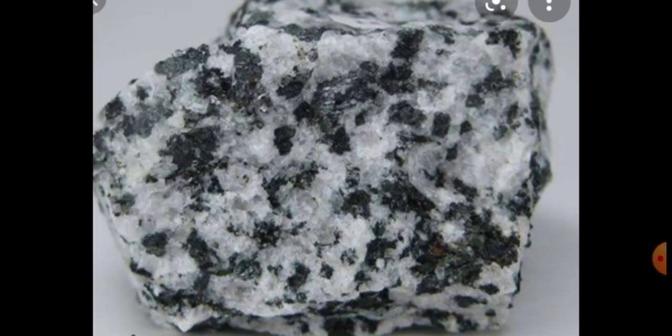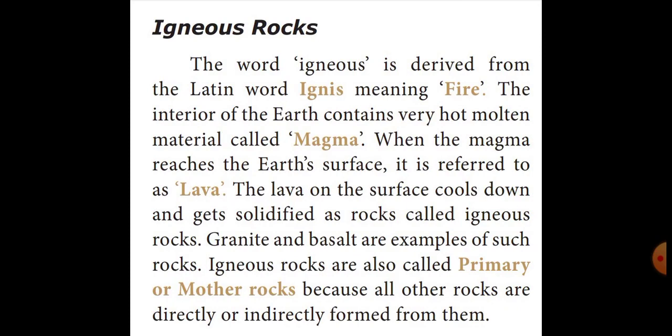The first we learned, igneous rocks. The word igneous is derived from a word meaning fire. What is the meaning of igneous? Very good. Fire. Igneous means fire. Then how are igneous rocks formed? When the magma reaches the earth's surface, it is referred to as lava. That lava cools down and later gets solidified as rocks. That is called igneous rocks.